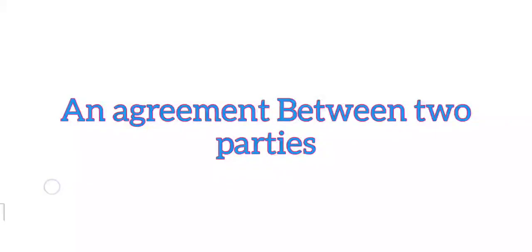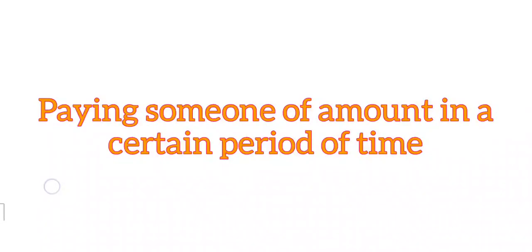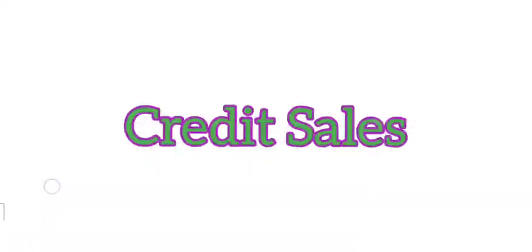Bills receivable is an agreement between two parties. At the time of credit sales, the buyer agrees to pay a sum of amount in the future, on a specific date, in written form. The document is given to the seller and the buyer accepts that written form. It is called bills receivable. Now we are going to bills payable.